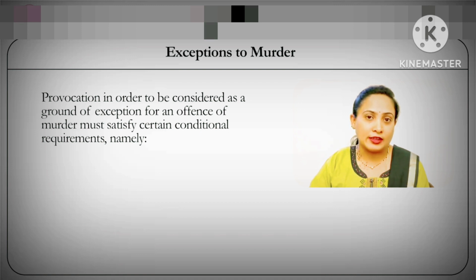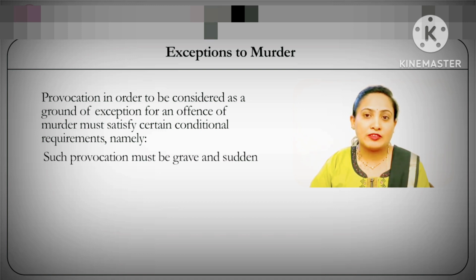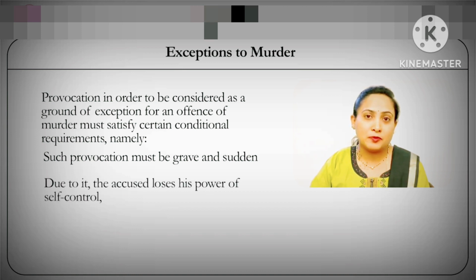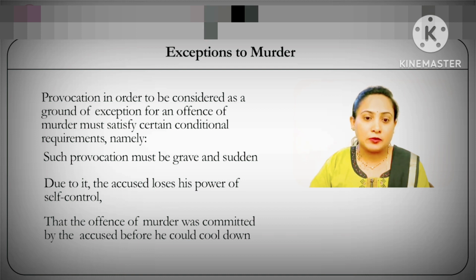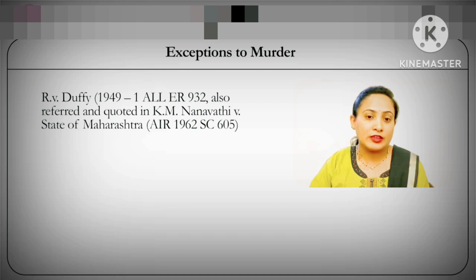Now, these conditions are: firstly, the provocation must be sudden in nature and also grave in nature. Secondly, because of such provocation, the accused must lose his power of self-control. Now, this needs to be ascertained based on the examination of the facts of the case. Thirdly, the offence of murder must be committed by the accused before he could cool down. That is, his whole act of committing the offence should be during that period when he has lost control because of provocation. Now, all these views were also expressed in a well-known Indian case called Nanavati versus State.